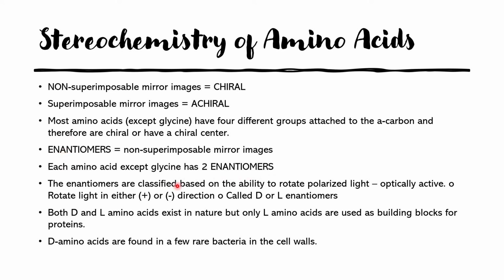The classification of enantiomers is based on the ability to rotate polarized light, so they are also called optically active. If they rotate light in a plus or right direction, or minus or left direction, they are called D or L enantiomers. Both D and L amino acids exist in nature, but only L amino acids are used for building proteins. D amino acids are also present in nature, but they are found in a few rare bacteria in the cell walls.